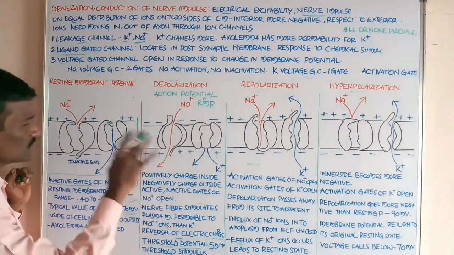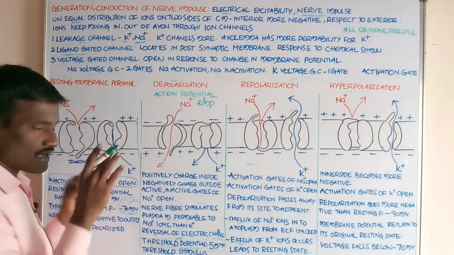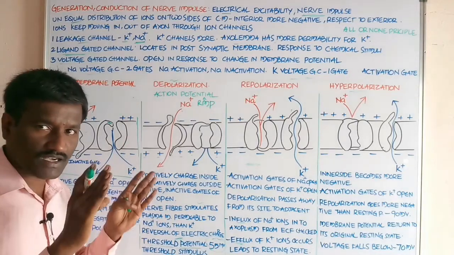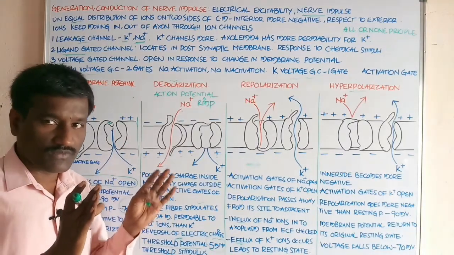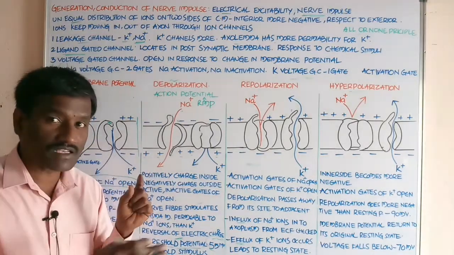Students, for example, this is the site of the axolemma, not the entire neuron. If you observe the axon, this region is the inner cytoplasm, called axoplasm.